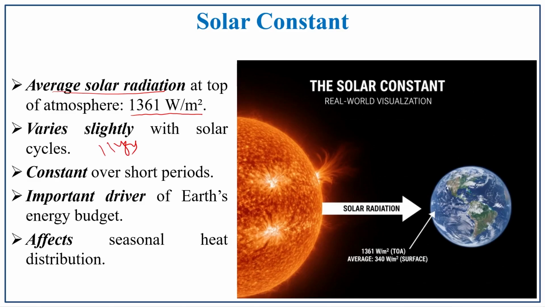is also an important driver for what? The Earth's energy budget. So, energy is mainly because of the solar constant. If it is affected, what happens? The seasonal heat distribution is also affected.